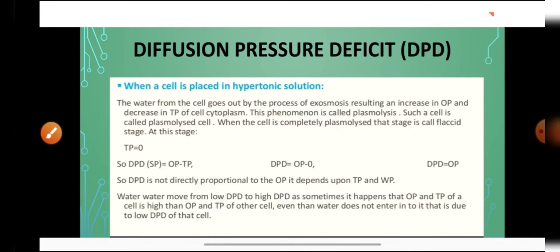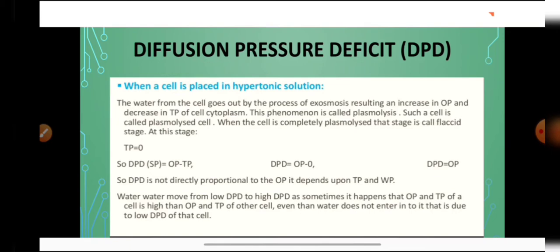And remember students, water moves from low DPD to high DPD. ये students हमने याद रखना है कि water की movement हमेशा होती है from low DPD to high DPD. As sometimes it happens that OP and TP of a cell is higher than the OP and TP of other cells. तो हमने OP या TP की वैल्यू को देख के, ऑस्मोटिक प्रेशर या टर्गर प्रेशर की वैल्यू को देख के वाटर की मूवमेंट को डिसाइड नहीं करना है.